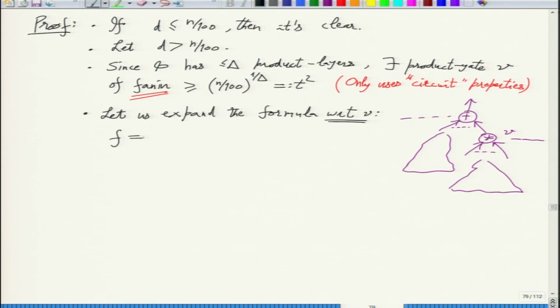So that will give you f equal to phi v, the output at V, times something, plus the part when you set this V part to 0.